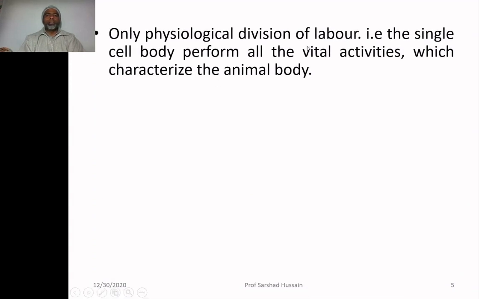Only physiological division of labor is there. I have already explained that there is a protoplasmic grade of organization. That means the single cell is performing all the activities of living, which normally characterize the animal body. For having a body, whatever functions are to be performed are performed by a single cell. Such type of division is called physiological division of labor.